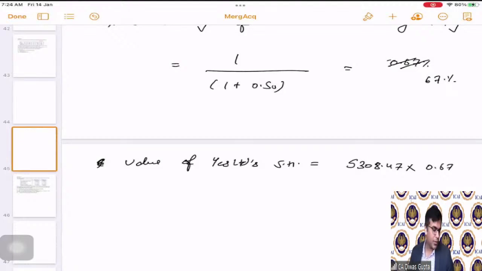If we do not 0.67, so if we do 1 divided by 1.5, 66.67 roughly I can put 66.67 percentage. Similarly, this also 66.67 percentage. Okay.